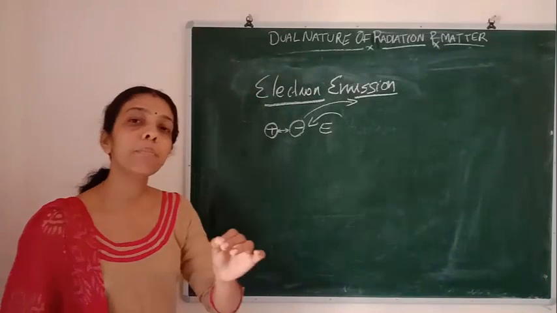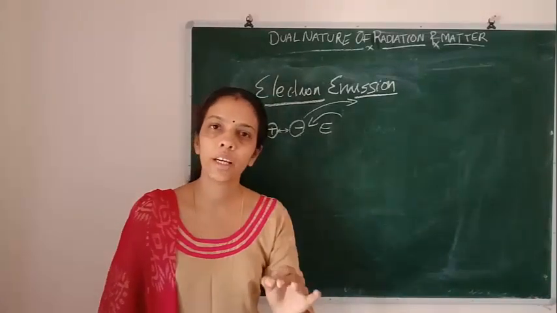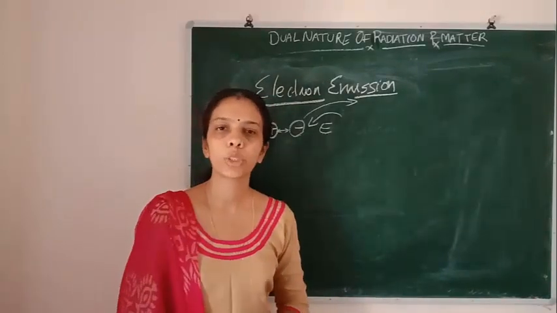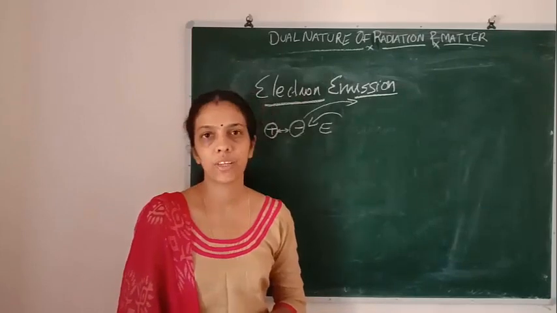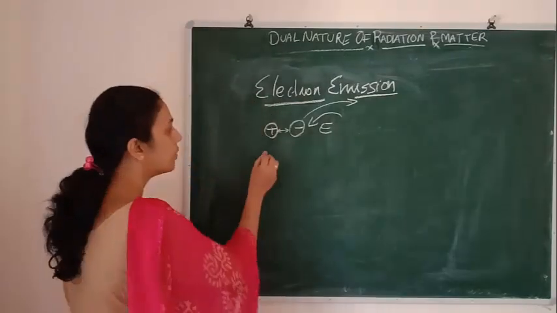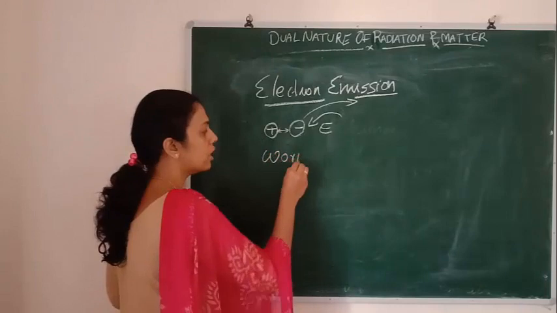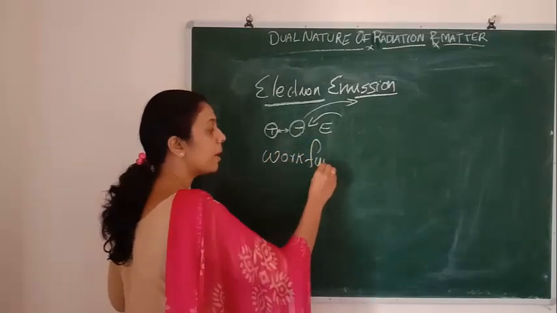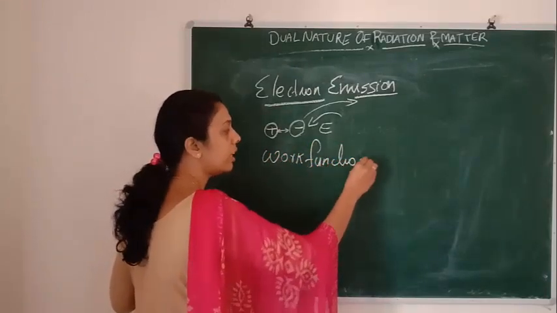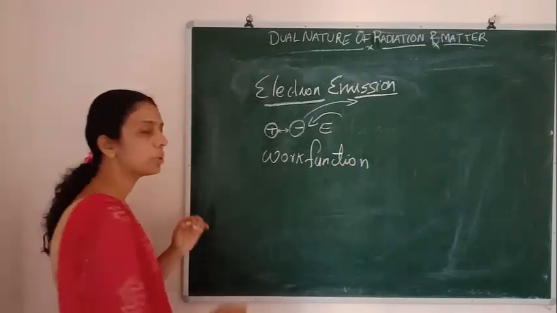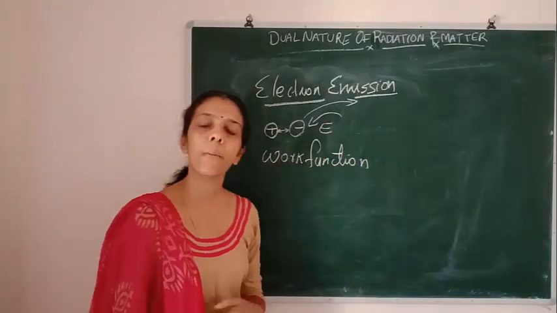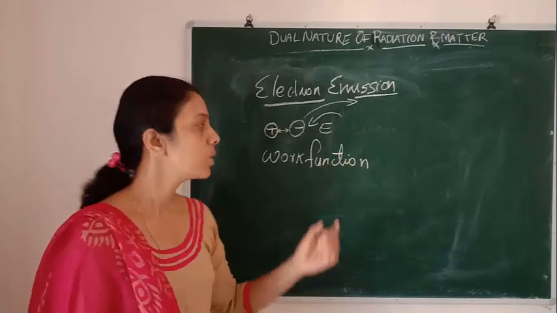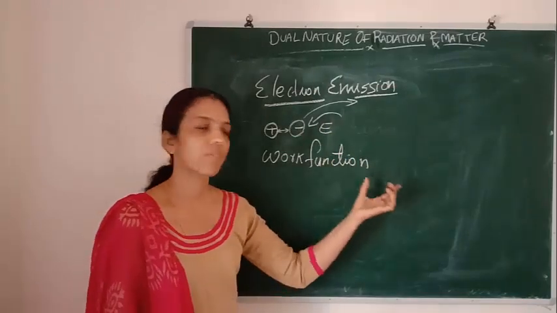So a minimum energy is required to take out an electron from the metal surface. That is called the work function. Work function is the minimum energy required for the electron to come out from the metal surface.